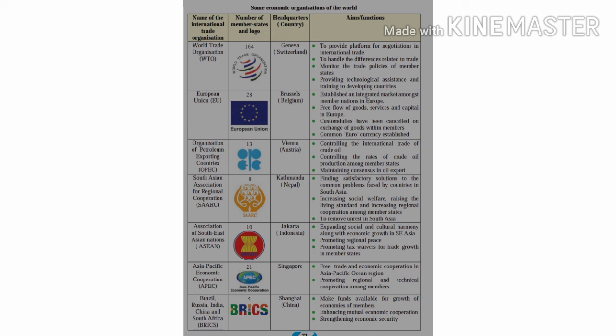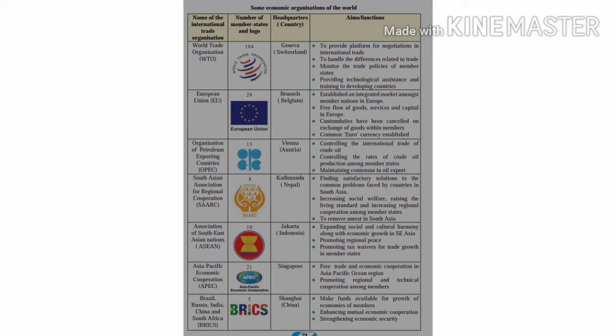And the next world organization is APEC, that is Asia Pacific Economic Cooperation. A total of 21 members are there, and the headquarters is located at Singapore. The aims or functions are free trade and economic cooperation in the Asia Pacific Ocean region, to promote regional as well as technical cooperation amongst the member nations.